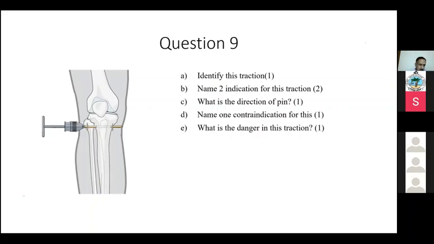One common mistake everybody makes when they want to put a pin in is that they ask a friend or somebody to hold the limb straight and put the pin in. Finally, when the patient is left like that, the limb won't stay in that position. It will be slightly externally rotated. So it's good to keep the limb not in neutral but in a slight external rotation, so the pin will not be almost parallel with the floor. That's one way you can make it more helpful for maintenance.